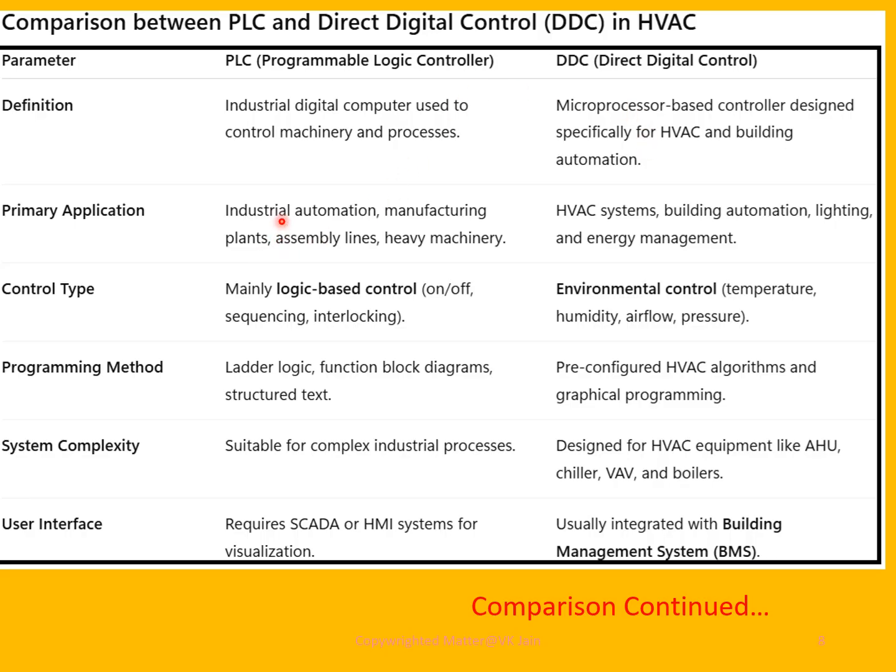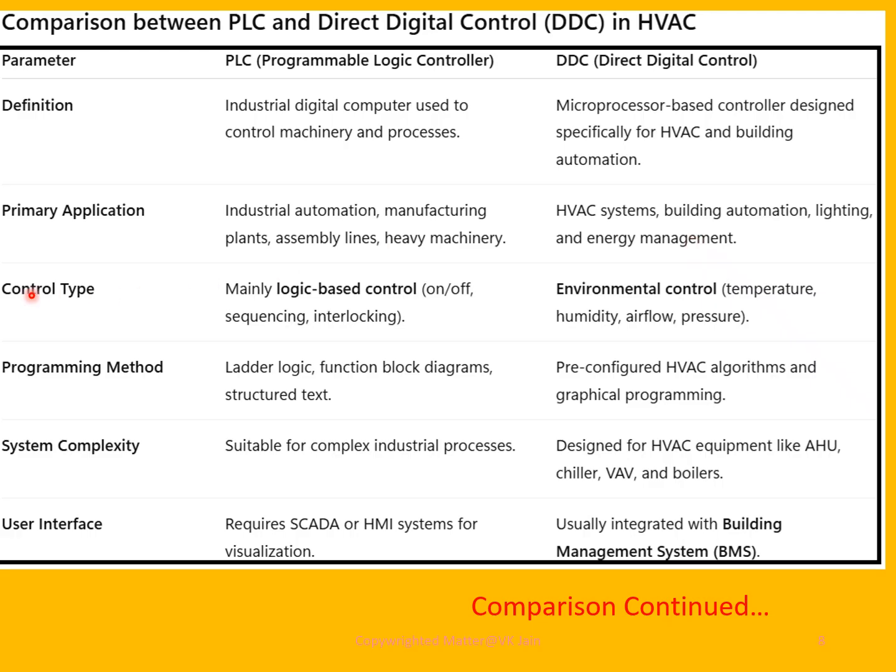Now, second feature, application. PLCs are used in industrial automation, manufacturing plants, assembly lines, and heavy machinery, whereas DDC finds application in HVAC systems, building automation, lighting, and energy management.